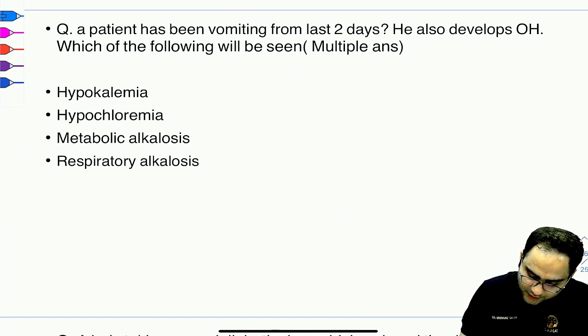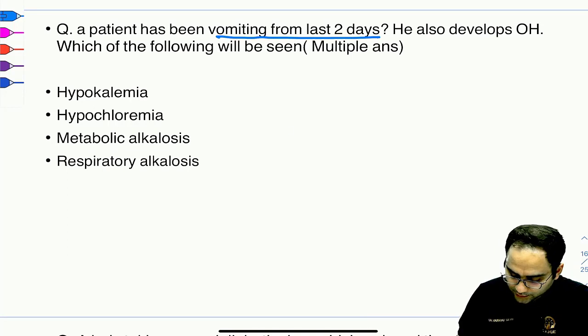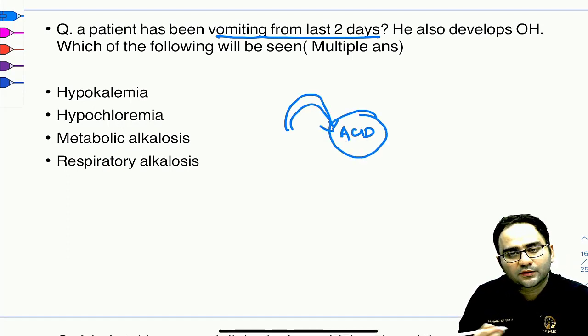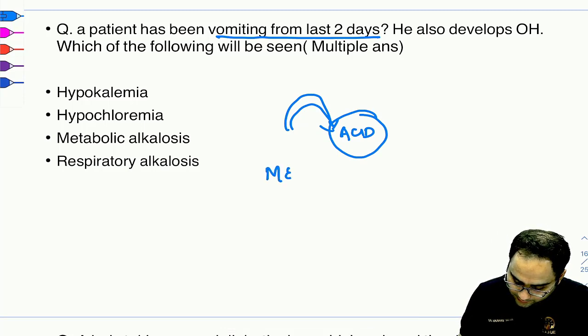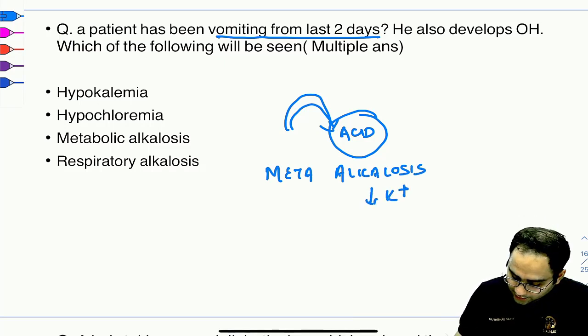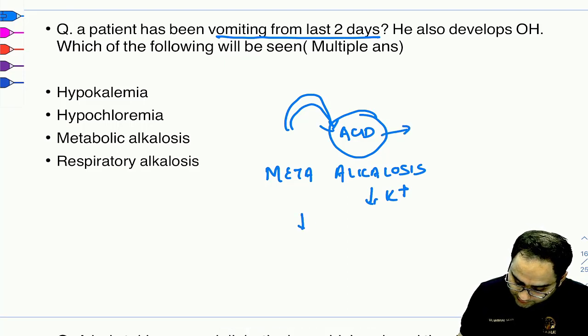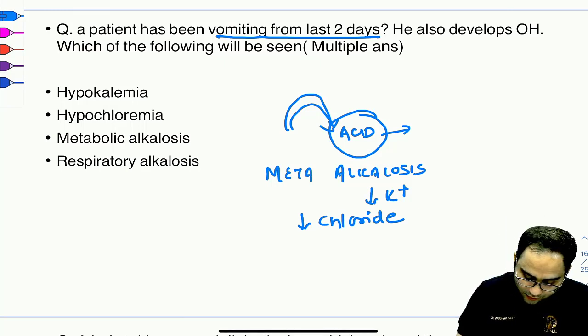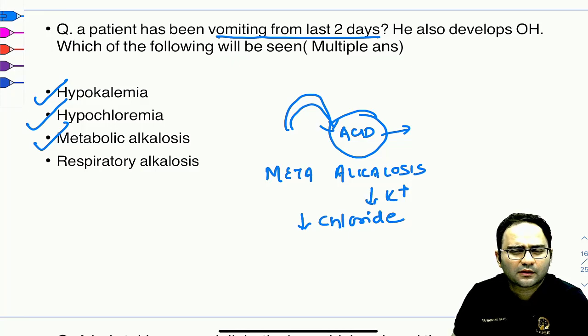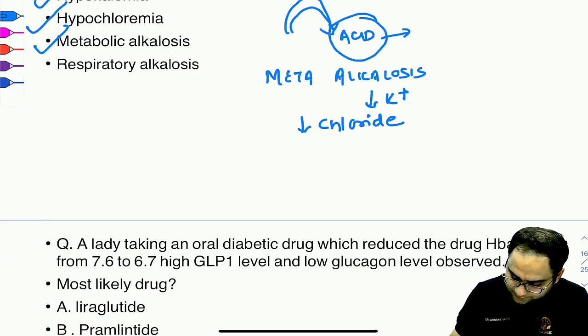Next, the question is, a patient has been vomiting for the last 2 days. When you vomit, you take out the acid. If you take out the acid, what you're going to have is metabolic alkalosis. With alkalosis, you're going to have depleted potassium, right? And since you're taking out the acid, you're going to decrease the chloride levels. So hypokalemia, hypochloremia, metabolic alkalosis, all these three options are correct in this scenario, right?